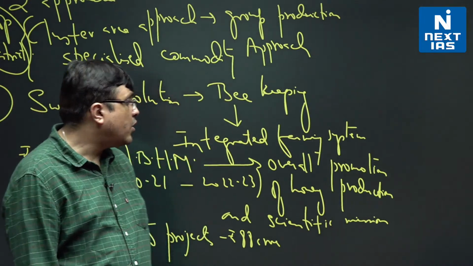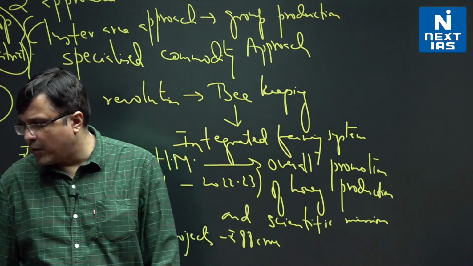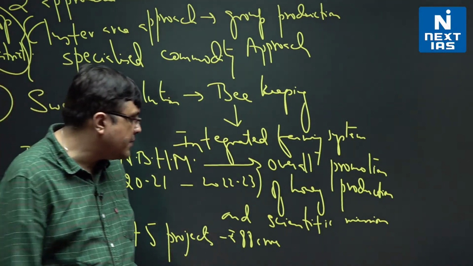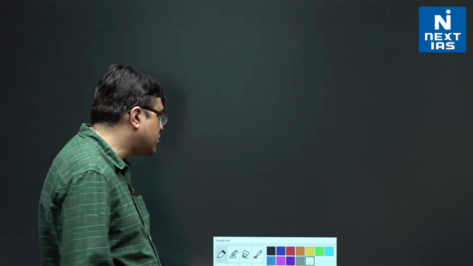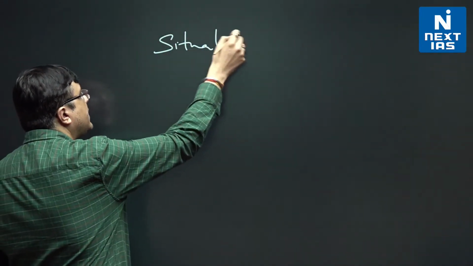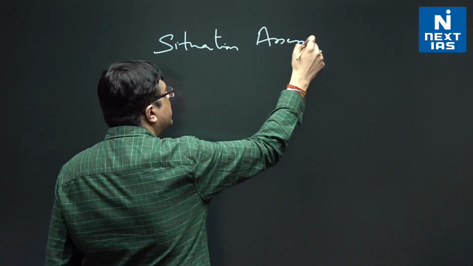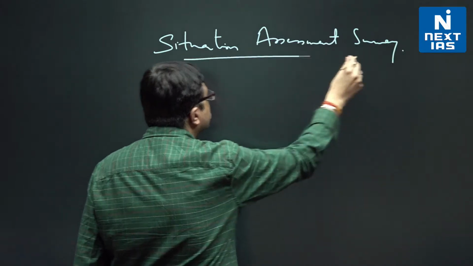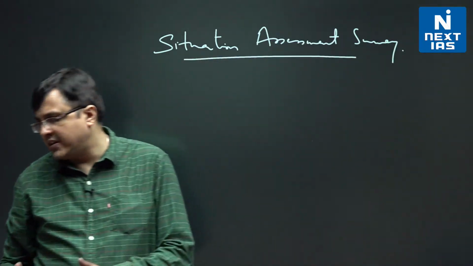All right. Now I take you further. There is a small discussion on the situation assessment survey that the government conducts from time to time. So there is a talk on the situation assessment survey, SAS, and they make a comparison between the situation assessment survey of 2014 and the situation assessment survey of 2019-20.